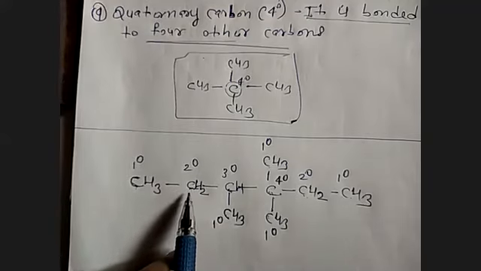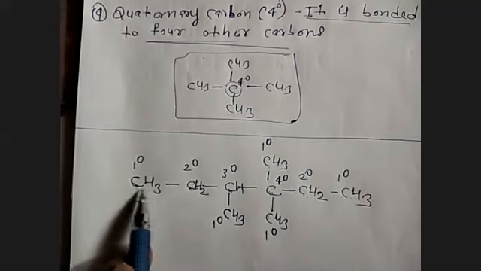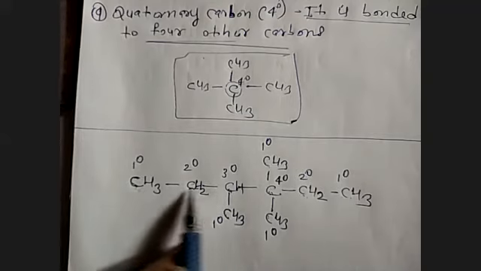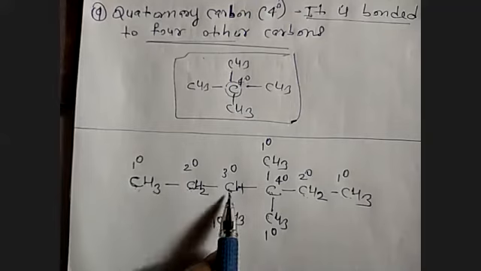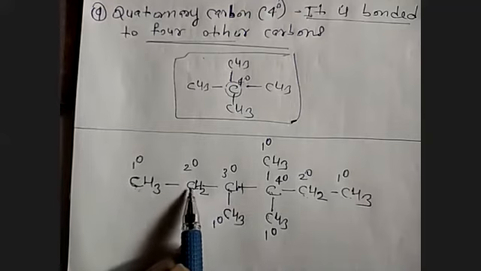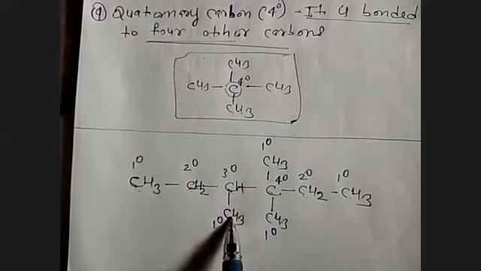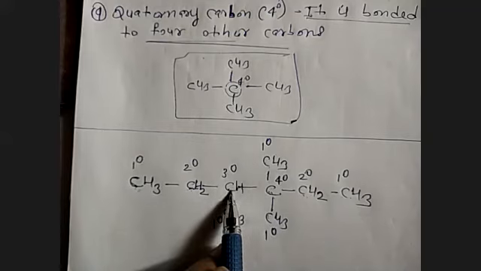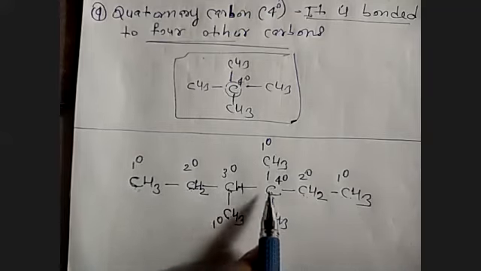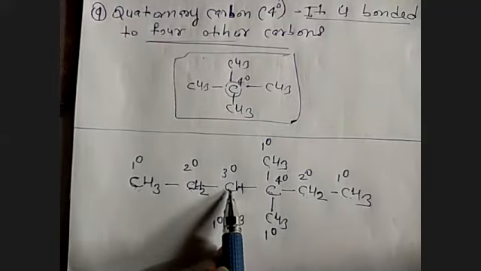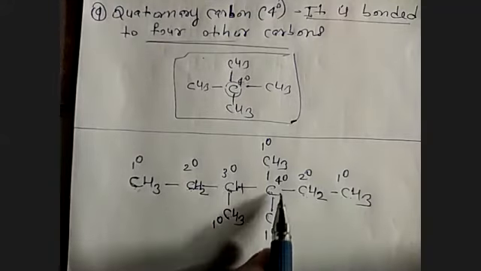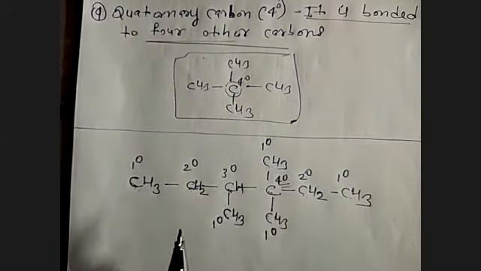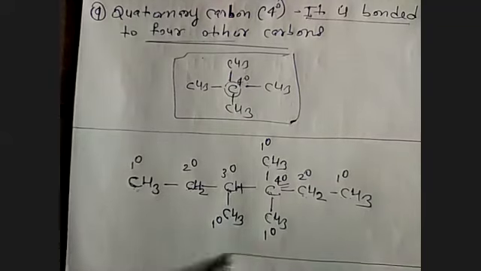What is secondary? Carbon attached to two other carbon atoms is called secondary. What is tertiary? Carbon attached to three other carbon atoms is called tertiary. And what is quaternary? Carbon which is attached to four other carbon atoms, 1, 2, 3, 4, is called quaternary. I'll take one more example just to make you all understand.